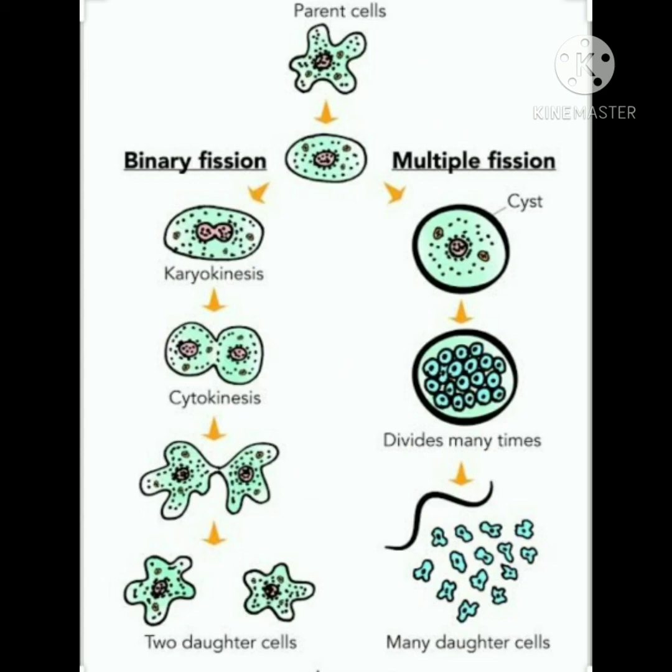Now, how does it take place? A wall is formed around the amoeba, which is known as cyst. Inside this cyst, the parent amoeba divides into many daughter cells. And once the conditions become favorable, the cyst breaks open and releases the daughter cells. So binary fission takes place during favorable conditions, multiple fission takes place during unfavorable conditions.